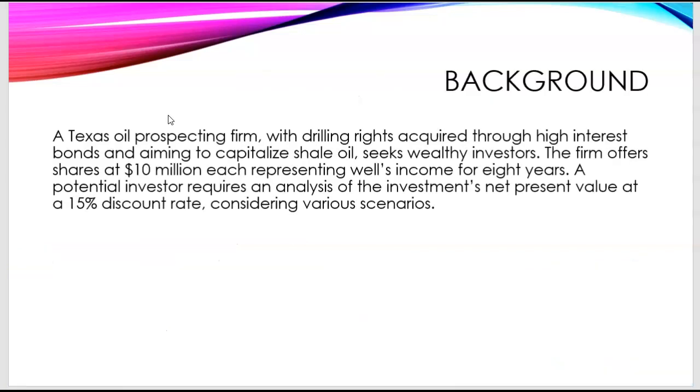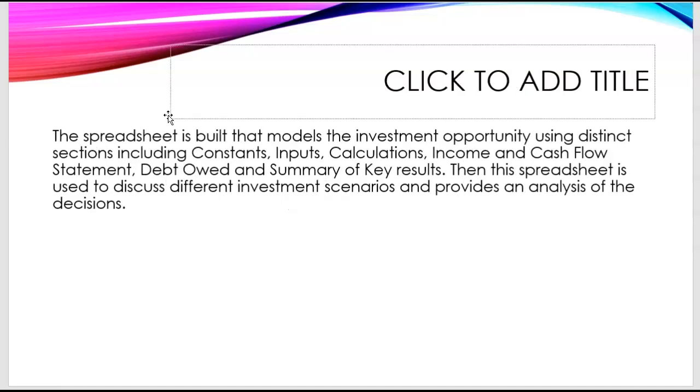Now let's get into a little background. A Texas oil prospecting firm, with the drilling rights acquired through high interest bonds and aiming to capitalize on shale oil, seeks wealthy investors. The firm offers shares at 10 million each, representing Wells' income for 8 years. A potential investor requires an analysis of the investment's net present value at a 15% discount rate, considering various scenarios.